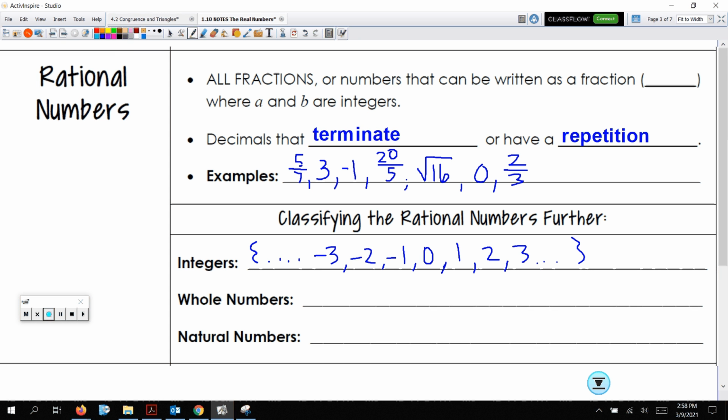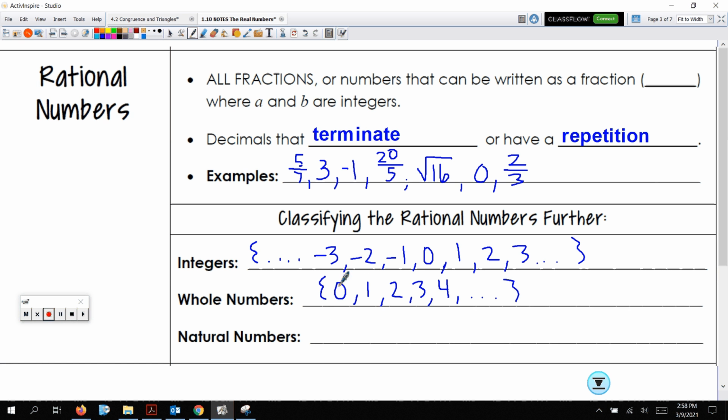Then when we think about whole numbers, that has no negatives. It starts with 0 and goes up. 1, 2, 3, 4, dot, dot, dot, goes on forever in the other direction. No negatives. Maybe you want to write yourself a little note: no negatives with whole numbers. Then you have natural numbers, just another step down from a whole number.